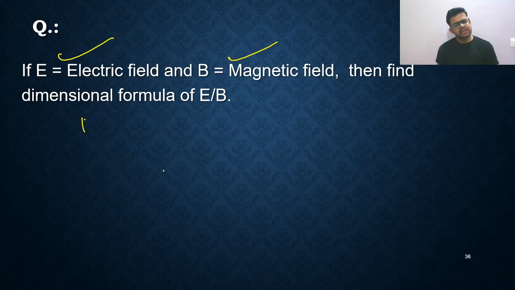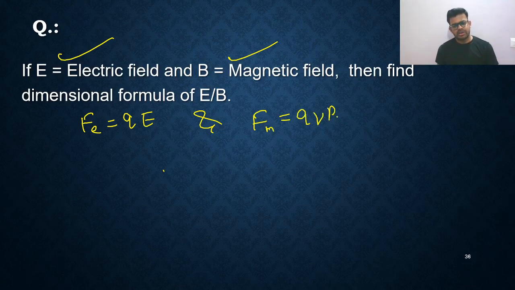We know one thing, the electric force F is equal to QE. And we know the magnetic force, F magnetic, that is QVB. Why have I used this? Because this formula should use E and B. I am just using the basic formulas of force. So I know both will have the same dimensional formula.